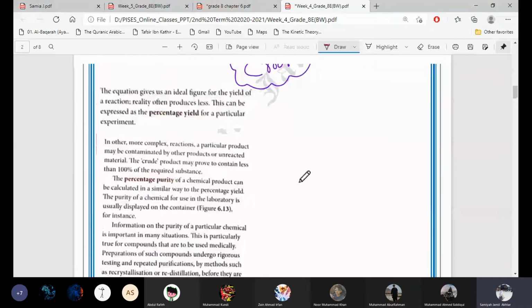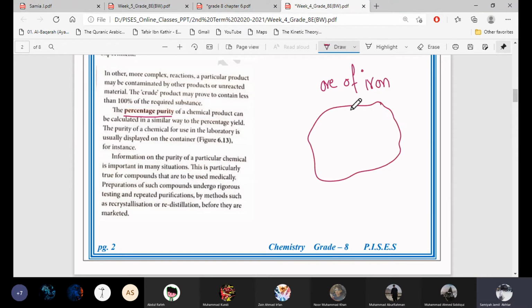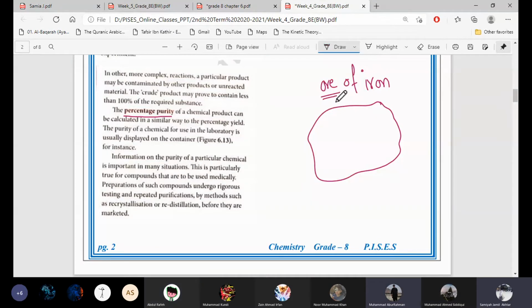Now percentage purity is also very simple. Percentage purity is that if we have, for example, an ore of iron, this is the ore. Does the ore contain only that chemical, only iron, or are some other things also present in an ore? Other things are also present, other substances are also present.